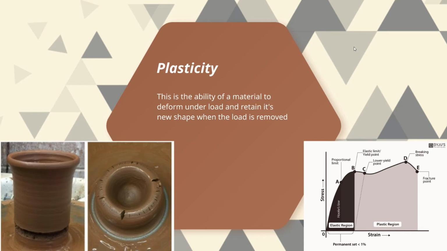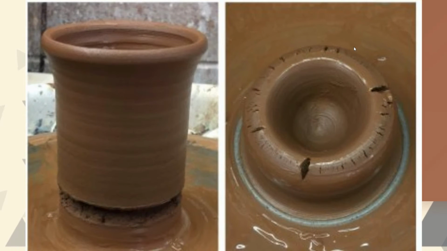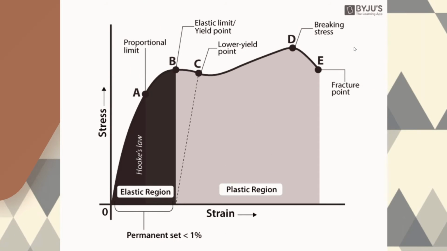Plasticity. This is the ability of a material to deform under a load and retain its new shape when the load is removed. That means the material is not going to return to its original shape. The clay underwent plastic deformation and attained its new shape. Per this stress strain diagram, if the force is applied on the material after the elastic limit, the material will undergo plastic deformation and it's not going to get back to its original shape.